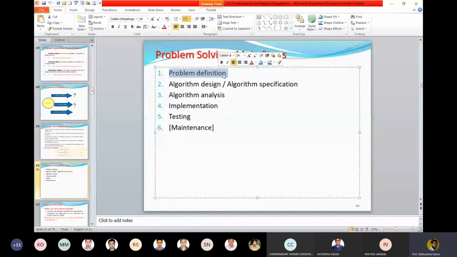Then, if your problem is properly defined, we look for an algorithm to be designed, or an algorithm specification. A lot of things have to be done here. In undergraduate courses, the algorithm is given to me, like binary search, like merge sort. The algorithm is given, right?